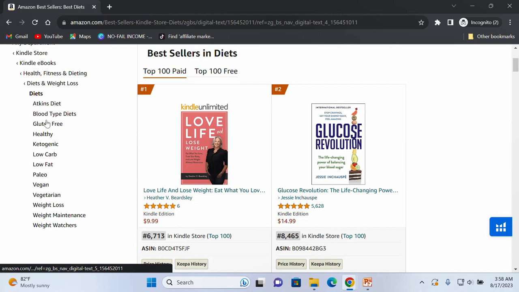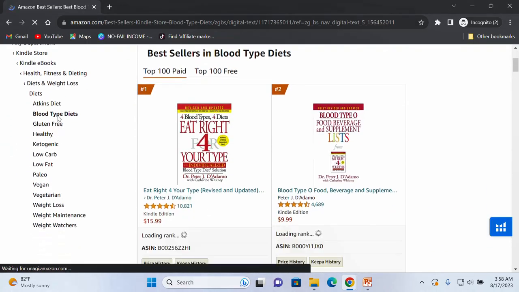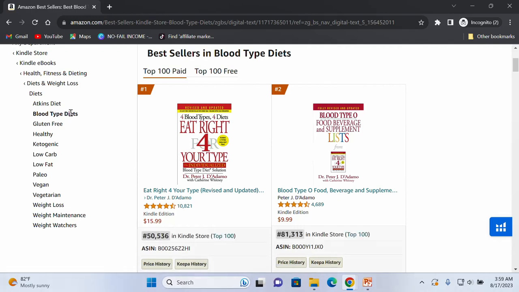So now your research does not stop on diet. Yes, you can keep on diving to an extent where you cannot see any sub niche. That is where you are going to focus your research. Now, these are different sub niches under diet. Okay, so let's say we want to look at blood type diet. Let's click on it. Okay, so now you see we have what? We don't have any other sub niche under blood type diet. You can see it now clearly.